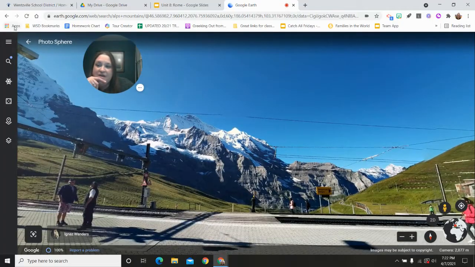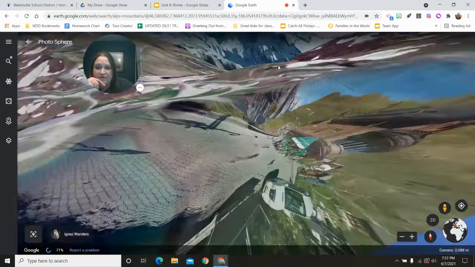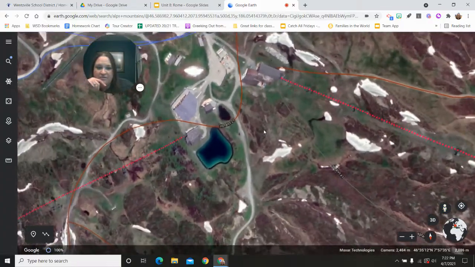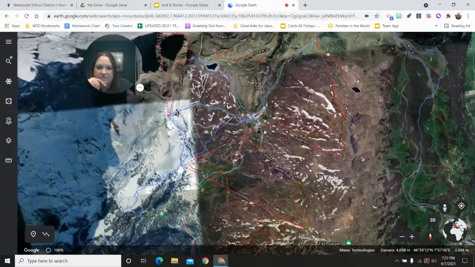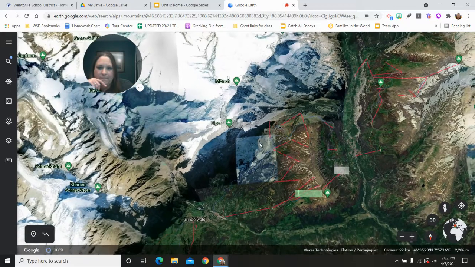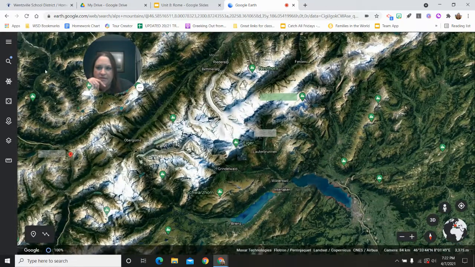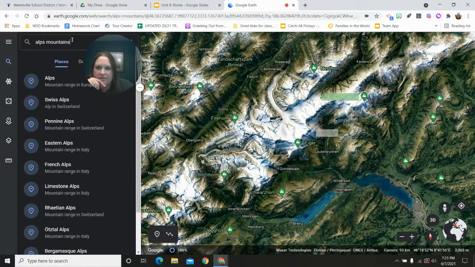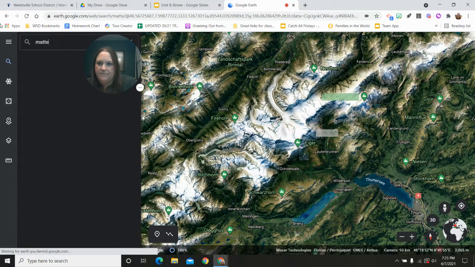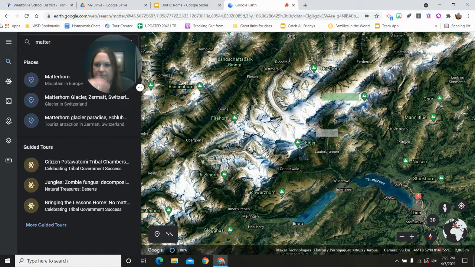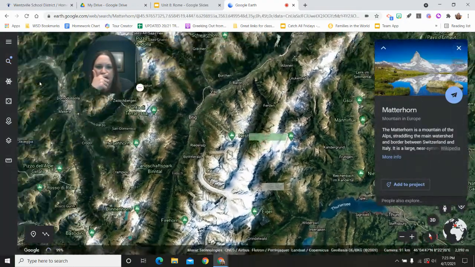So those are the Alps. As you can see, much taller than the other mountains we're going to look at in a second. Let me zoom out a little bit. I think this is in the Alps.